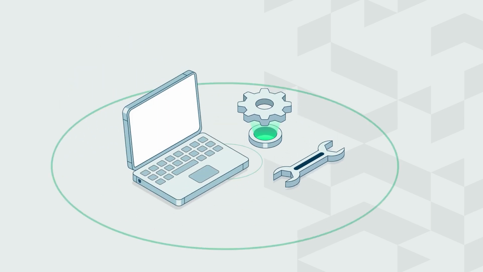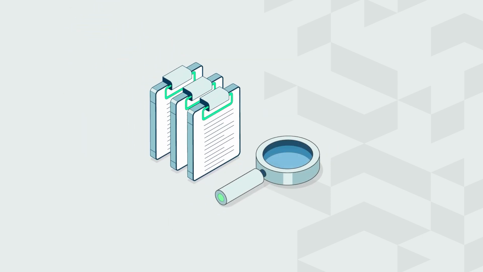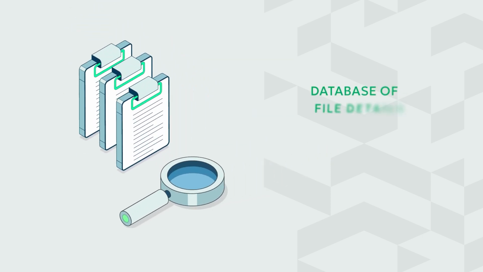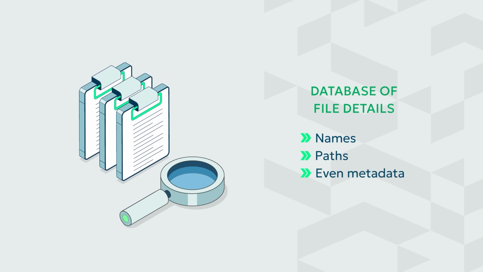If you're using Windows 10 or 11 and want to fine-tune your system's performance, managing search indexing can make a real difference. Indexing is what lets Windows search your files quickly. It creates a database of file details, names, paths, and even metadata, so the system doesn't need to scan your drives from scratch every time.